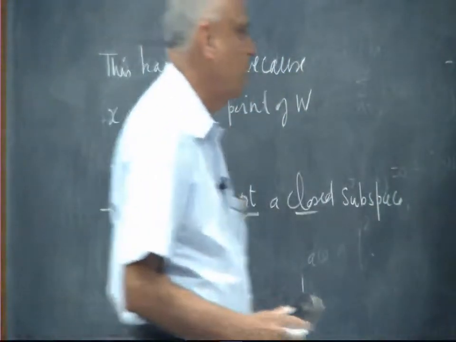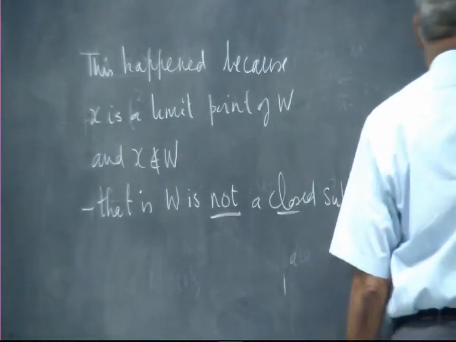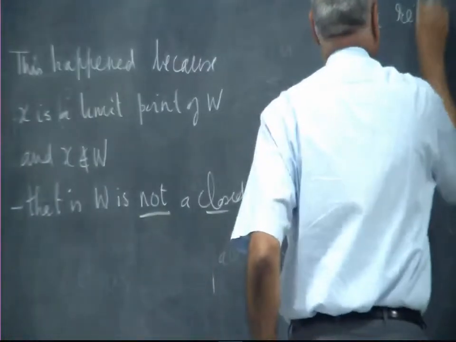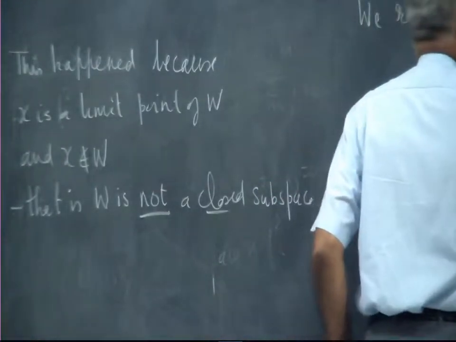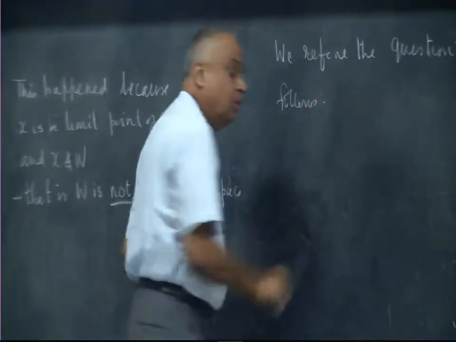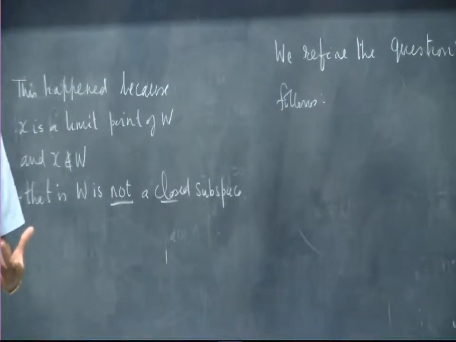So, let us refine the question. So, we refine the question as follows. Whenever you are doing approximations through non-closed subspaces, there is nothing like a best approximation. Okay. You can do very good approximations, but not, you can do better and better, but not the best. Okay, that's what it means.